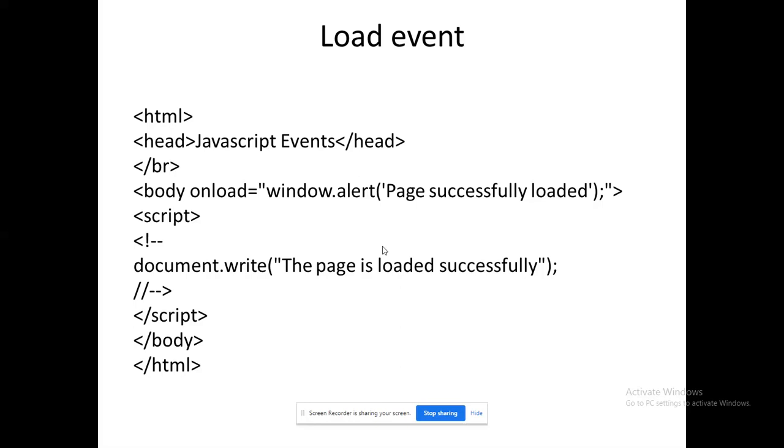When you run this program, you will get an alert message. When you close the alert message, you will get the document.write output: the page is loaded successfully. Here I have commented it out, but you can see it. If you uncomment these tags in the script and open this file the first time, it will show an alert box saying the page is successfully loaded. When you close the alert box, you will get "the page is loaded successfully" in the browser window.